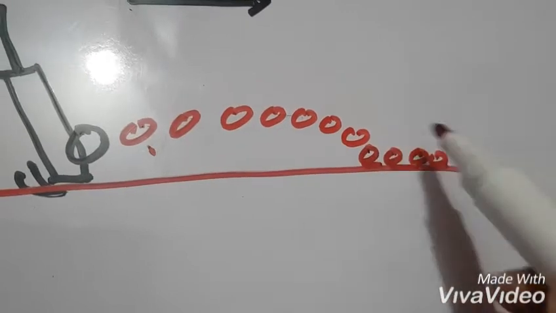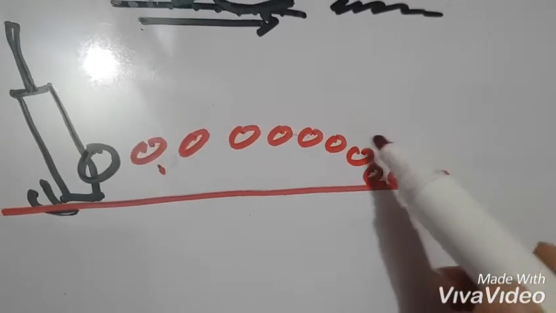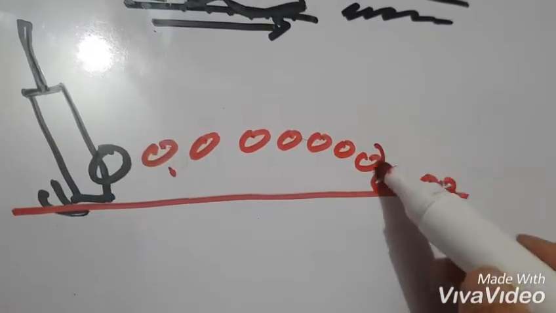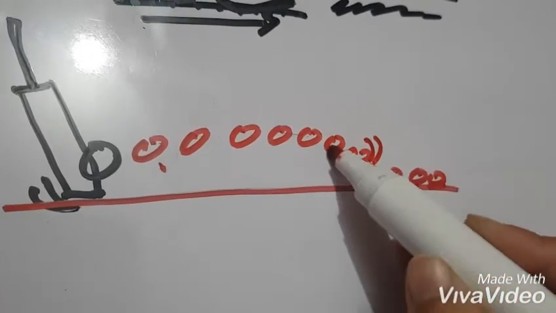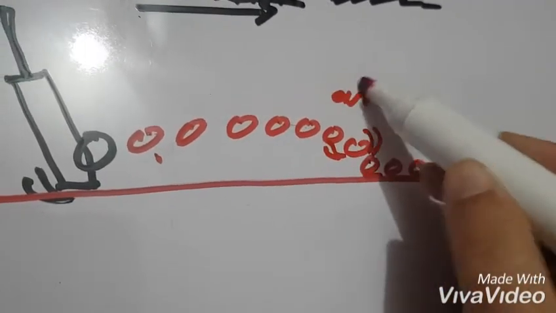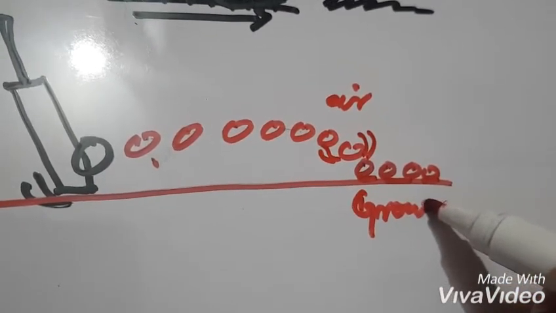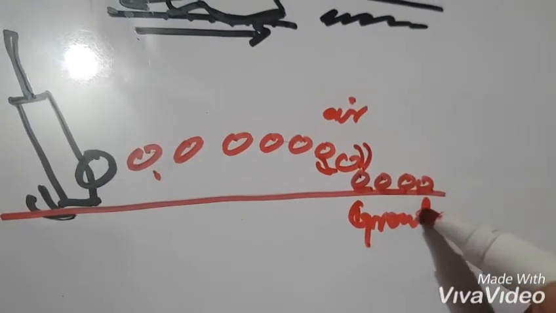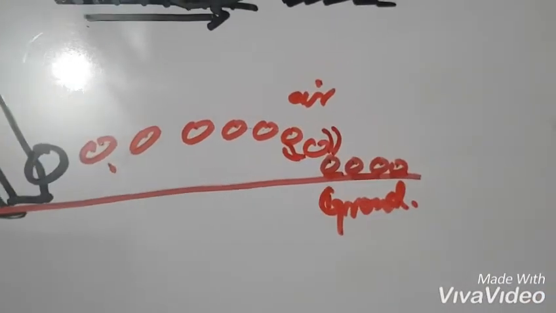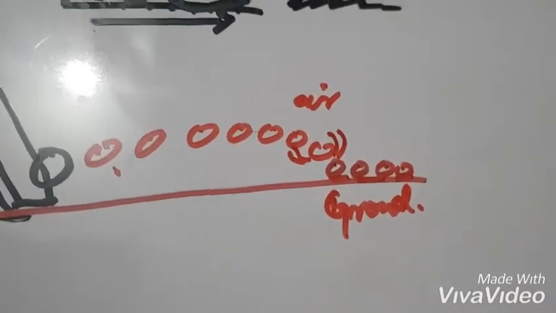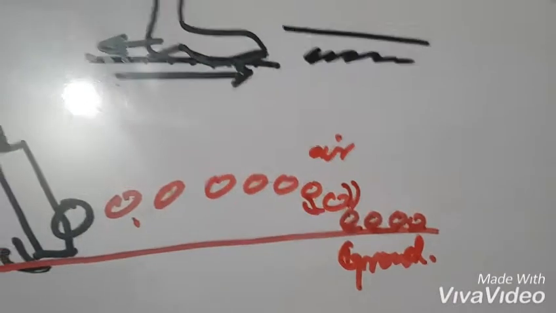This is due to friction, because it experiences the frictional force between the ball and air molecules, and between the ball and ground also. So you can mention any daily life example. It's not a restriction to mention just these examples. If you forget any example from your book, you can also mention any example of your own interest.